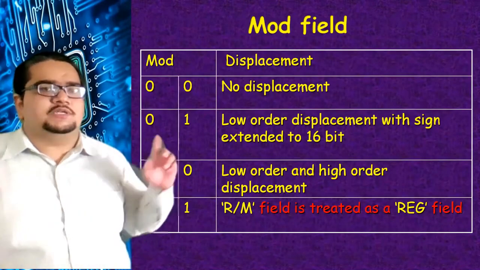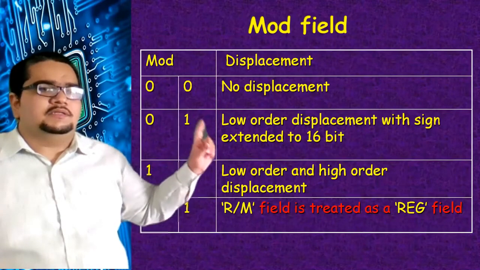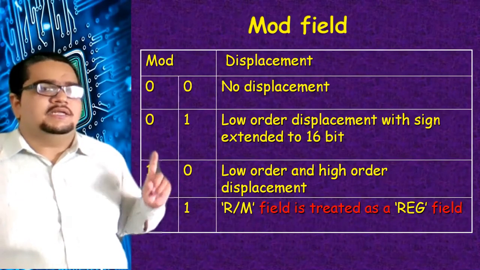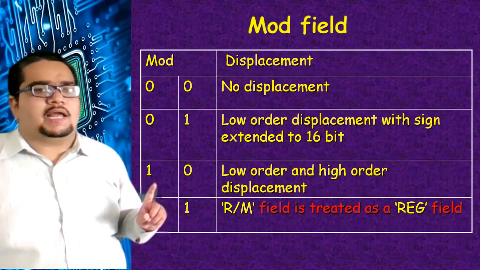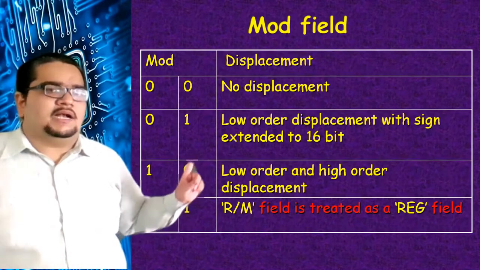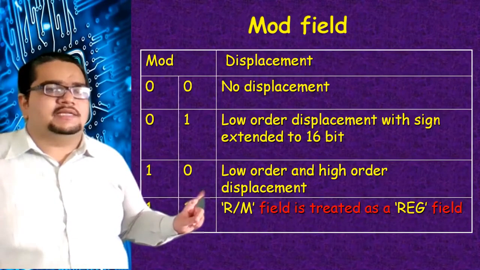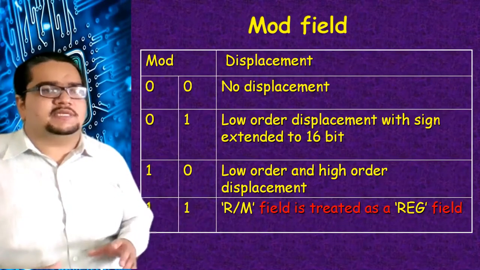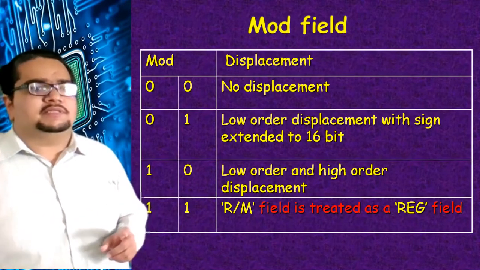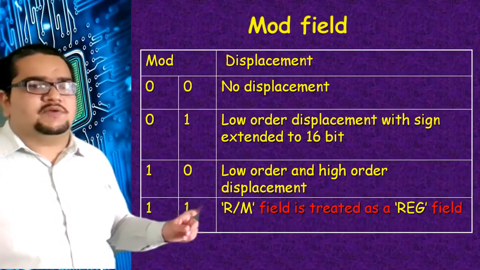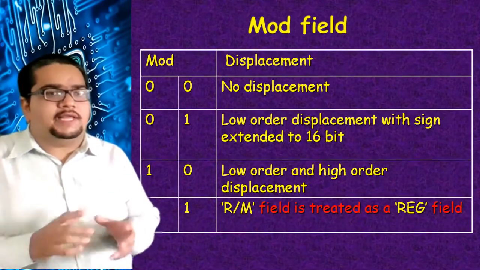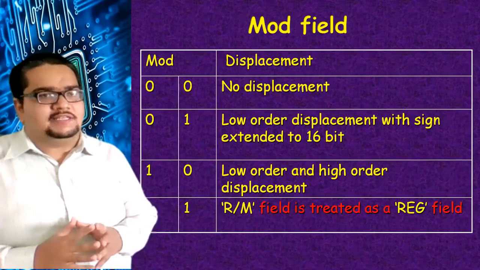So the mode fields are this: 00, there is no displacement; 01, there is a displacement with sign extension to 16 bits; and when it is 10, there is a lower order and higher order displacement. Basically, here it is an 8-bit displacement with 16-bit sign extension, and here it is a 16-bit displacement, the whole number being a 2-byte thing. And when the mode bits are 1 1, the r/m field becomes a reg field, so the coding becomes the same as that followed for the reg field.